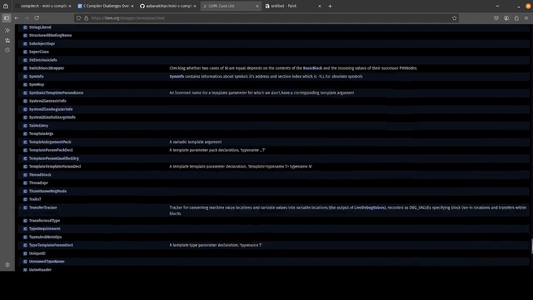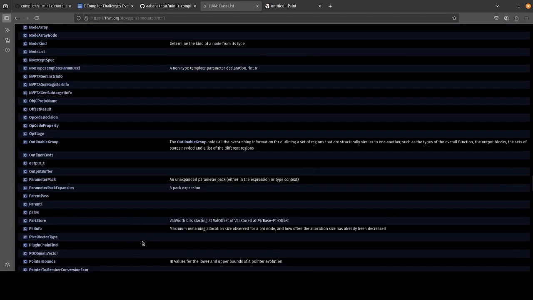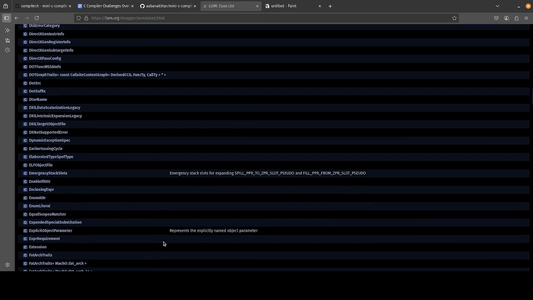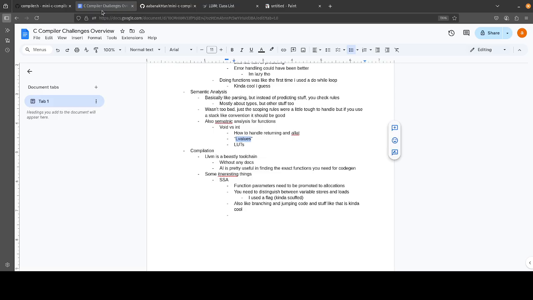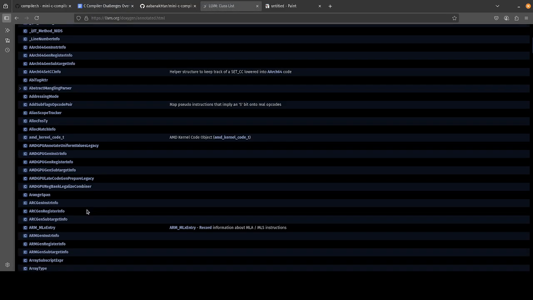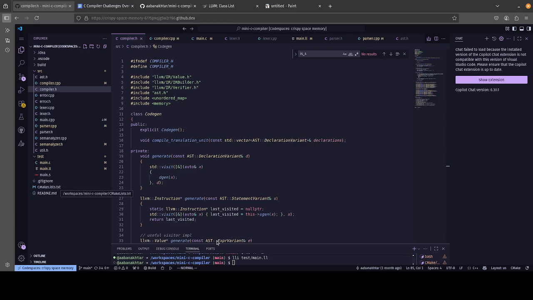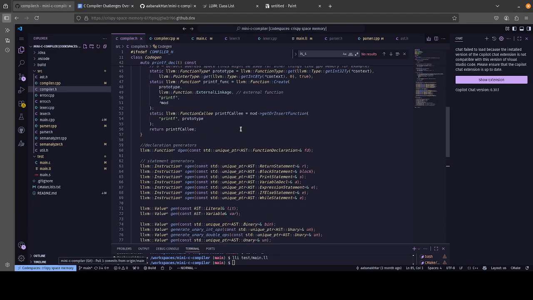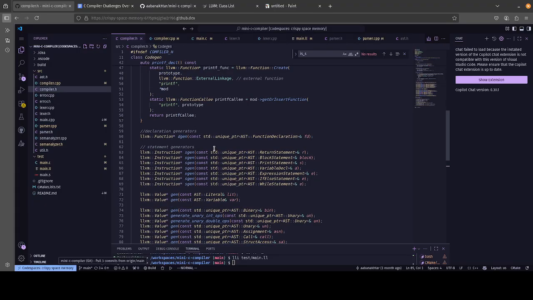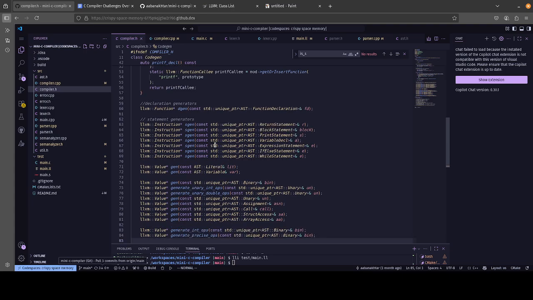And there's not a lot of resources besides the LLVM beginner tutorial, which is obviously not enough for a small C compiler like this. So it was quite challenging to come up with the actual methods for compilation. AI definitely helped a lot in finding the exact functions that I needed. And so let's look at those functions in detail right now.